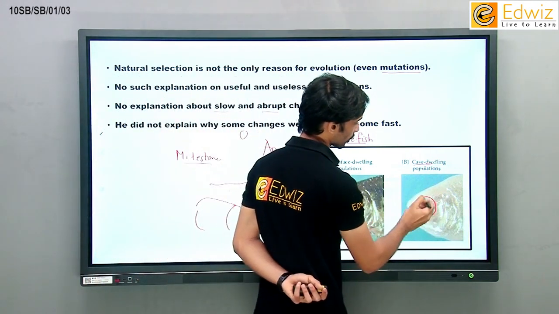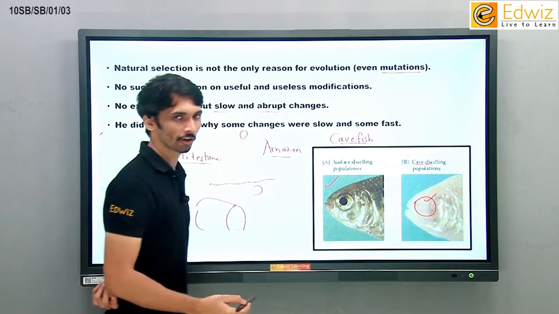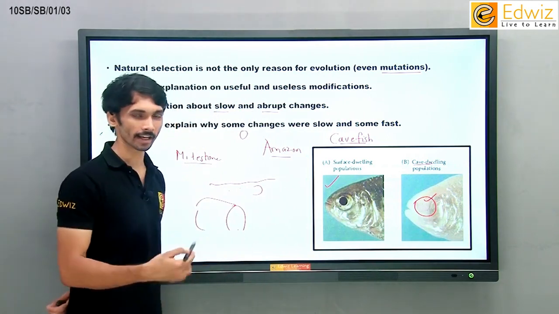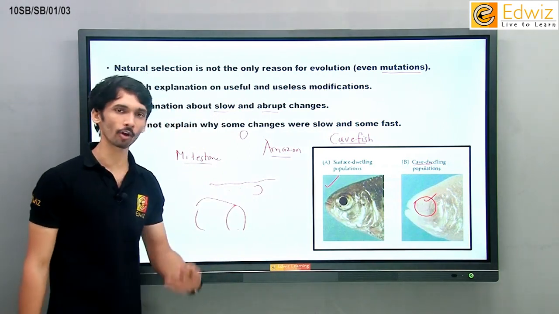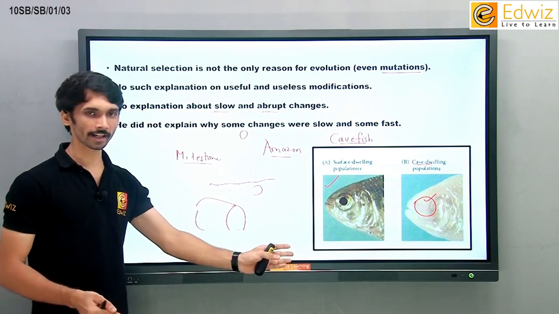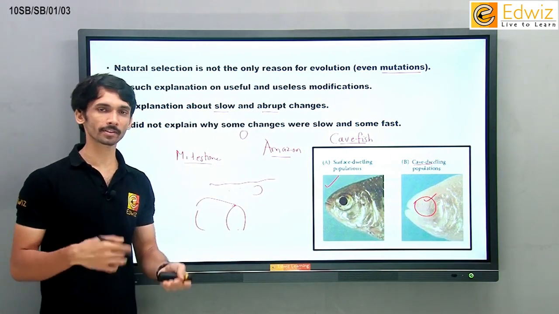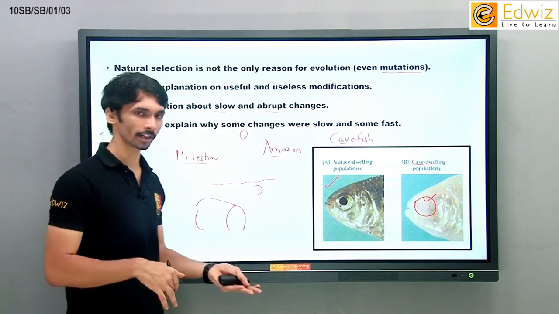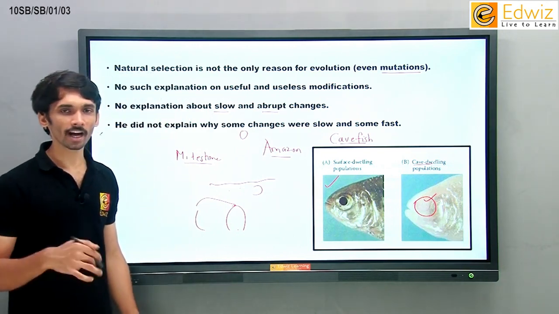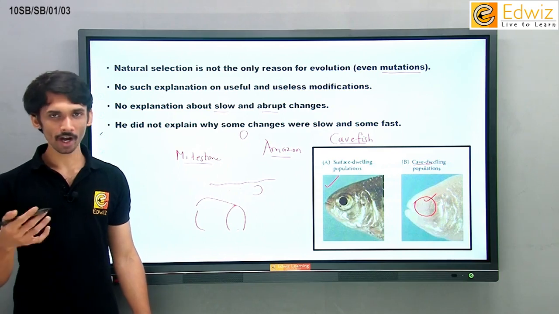If you ever go to Amazon river, you can see these two populations of cave fishes. First one having the eyes, second one they don't have the eyes, they have lost their eyes. They have modified themselves again according to the environment. In this way, all these organisms do perform such various adaptations according to the conditions so that they can survive there with higher energy and they have the ability to reproduce.